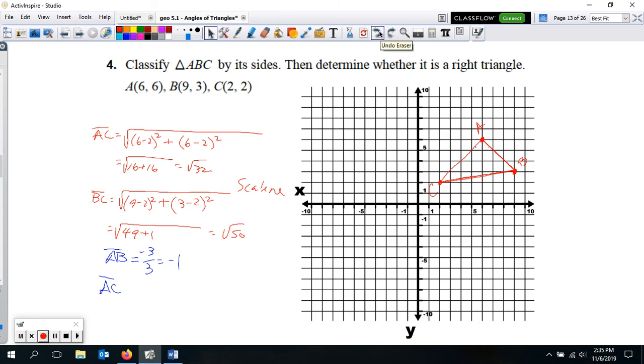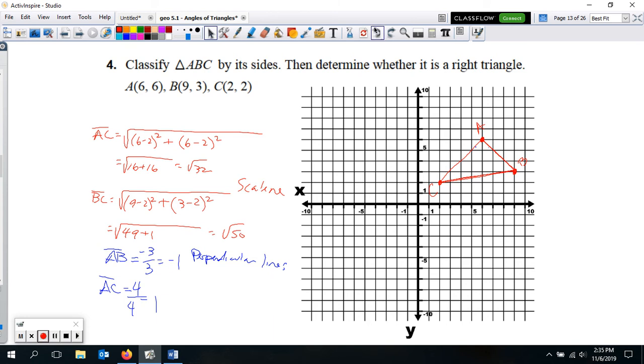So either way, I'm going to get 4 over 4, or negative 4 over negative 4, still positive. It's going to be a positive slope. 4 over 4 is also 1. And so since these are opposite reciprocals, they're opposite, they're not necessarily reciprocal, because there is no reciprocal of 1. But if you multiply these two together, you would equal negative 1. So that definitely tells you these are perpendicular. So they are opposite and reciprocal, because the reciprocal of 1 is still 1.